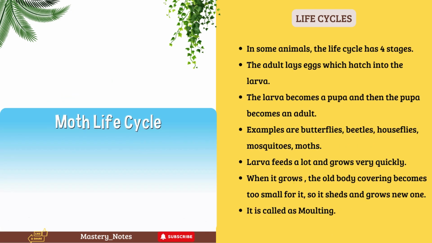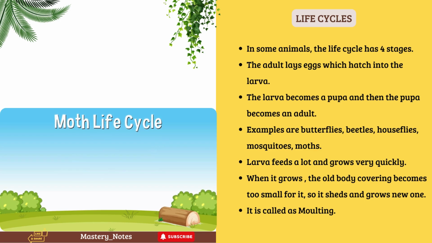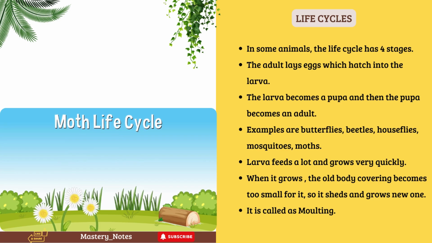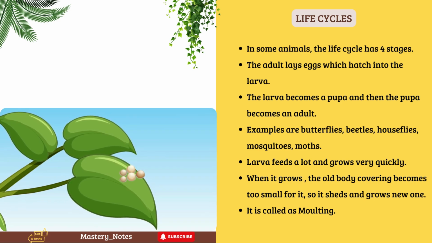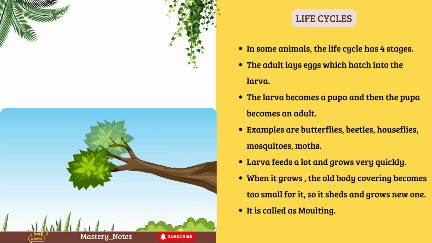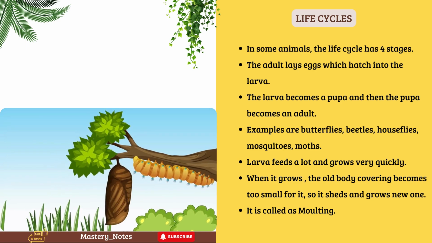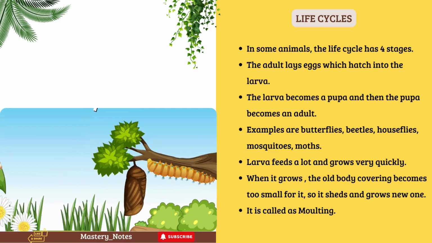In some animals, the life cycle has 4 stages. The adult lays eggs which hatch into the larva. The larva becomes a pupa, and then the pupa becomes an adult. Examples are butterflies, beetles, houseflies, mosquitoes, and moths. The larva feeds a lot and grows very quickly. When it grows, the old body covering becomes too small for it, so it sheds and grows a new one. It is called molting.